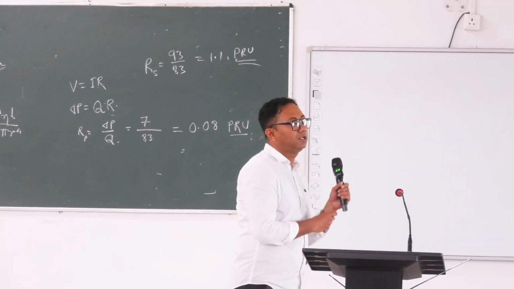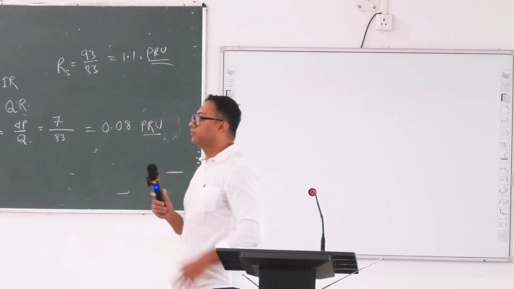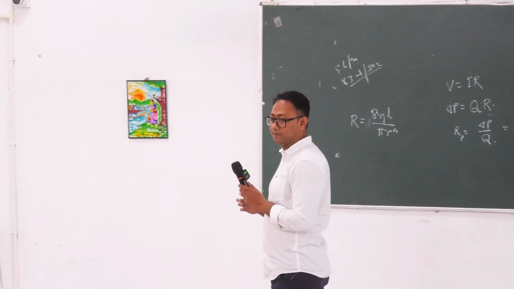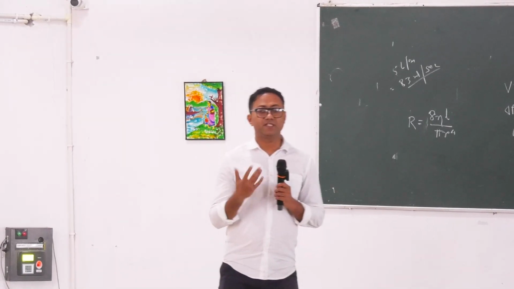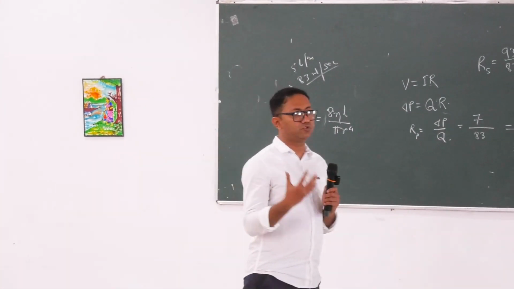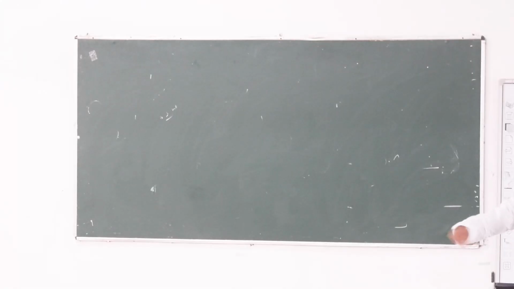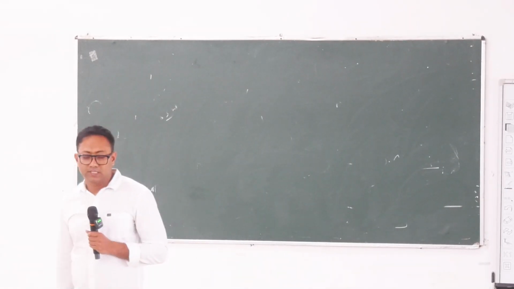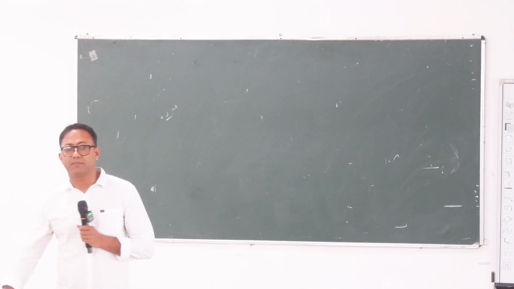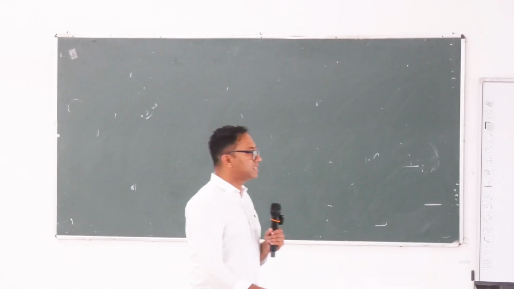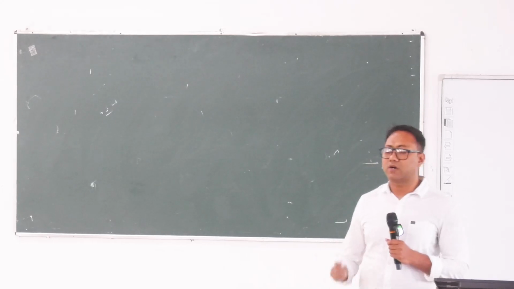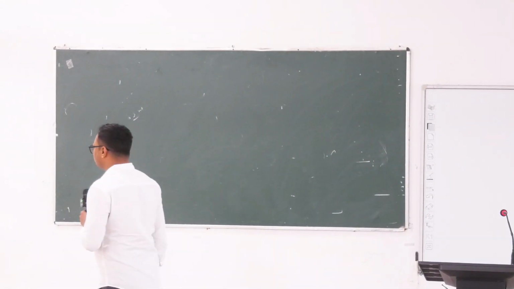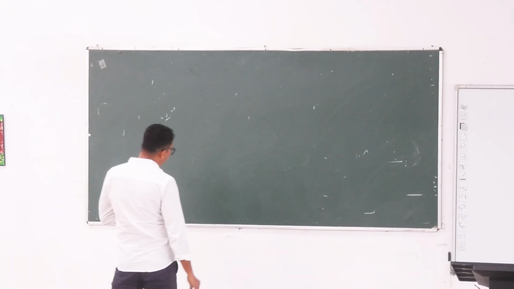Okay, next. The next formula which you need to know is Fick's principle. What is Fick's principle and what is the use of Fick's principle? Fick's principle is used to calculate cardiac output. We said that cardiac output is 5 liters per minute, or if we convert it into ml per second, it is 83 ml per second. So how to calculate cardiac output? Cardiac output is calculated by Fick's principle and the formula is